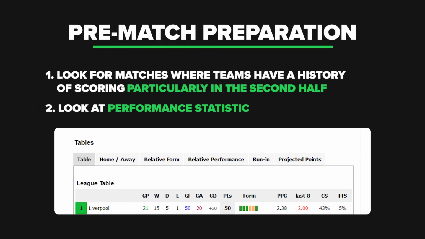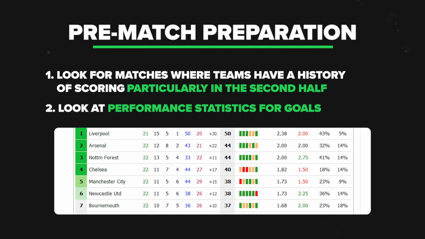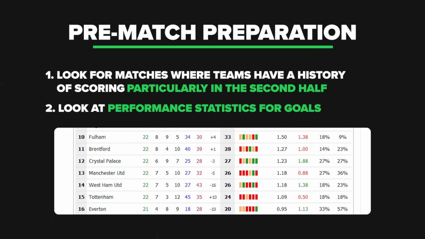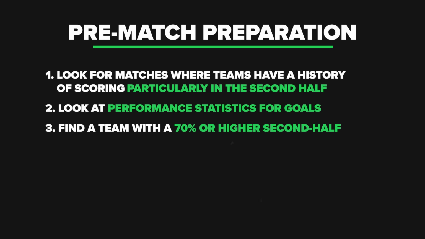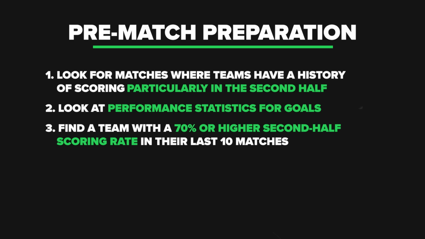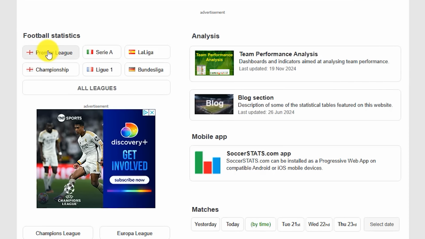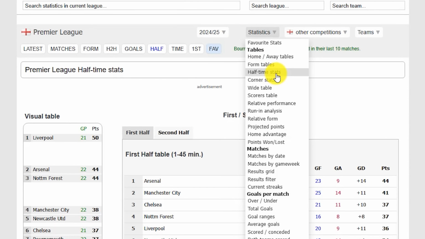Now, there are multiple places to do it, but tools like Soccer Stats list performance statistics for goals in each half. So finding a team with a 70% or higher second half scoring rate in their last 10 matches is significant, because it's exactly the kind of pattern that we want to find, as you'll see in the example in just a second. You can find them by selecting the relevant league, season, and then the half-time stats.